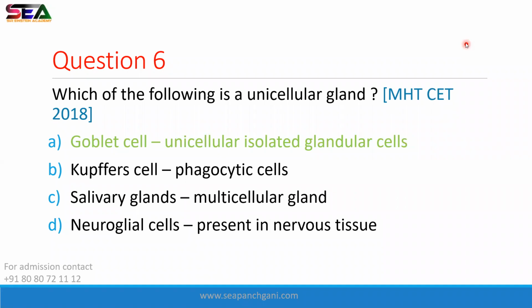ठीक है, इतना याद करो. Kupffer cells are phagocytic cells. They break down the RBC in the liver. Salivary glands. Salivary gland comes under multicellular gland, right? And neuroglial cells. This is present in nervous tissue, which provides nutrition, protection, and support to your neurons.